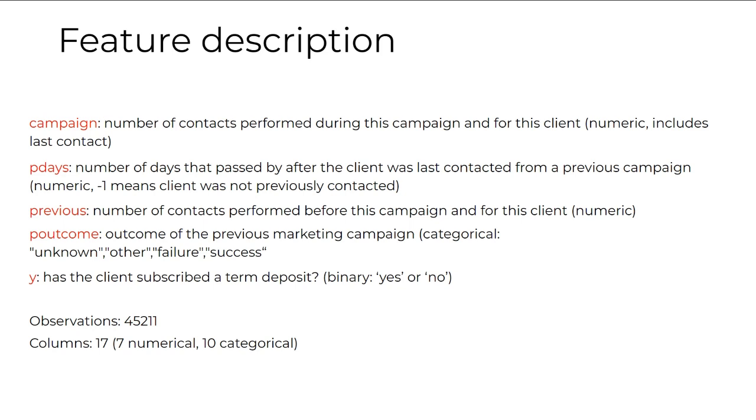Previous, which is the number of contacts performed in the previous campaign for a particular client. P outcome, it is the outcome of the previous marketing campaign that was held earlier. Y, which is the target variable, it tells whether the particular person had subscribed to the term deposit or not. The total observations in the dataset are 45,211, and there are 17 columns.